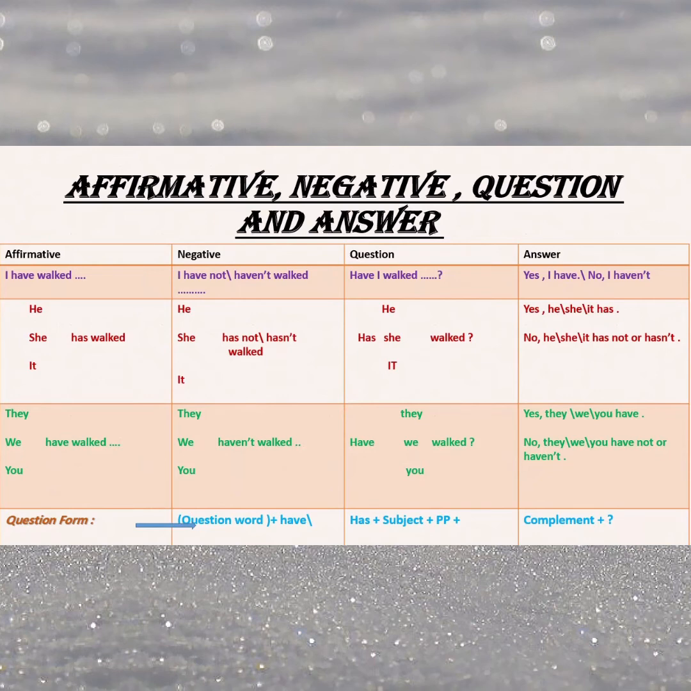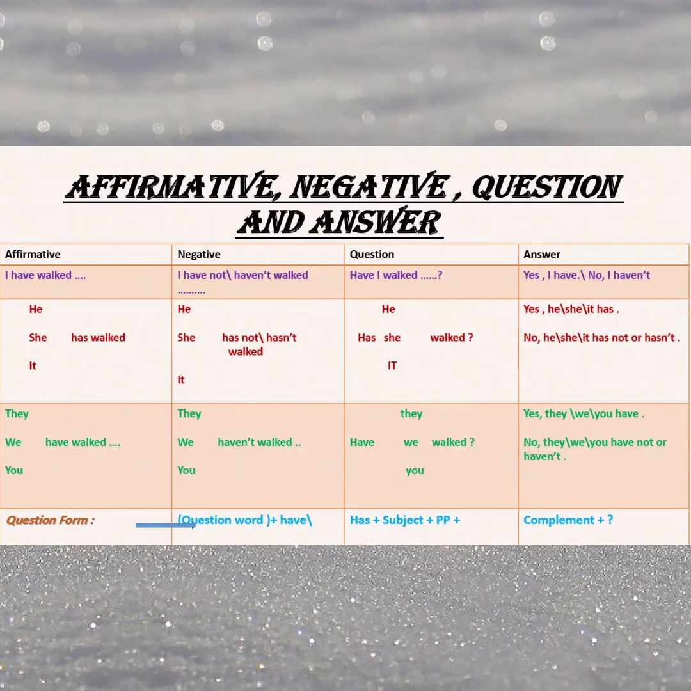If we wanted to change the helping verbs here into short forms, I have becomes I've. So we cancel ha and add an apostrophe instead. I have not. Or take have as a complete form and shorten not. How can we shorten not? We cancel the o and add an apostrophe instead. So, I haven't. I haven't worked.